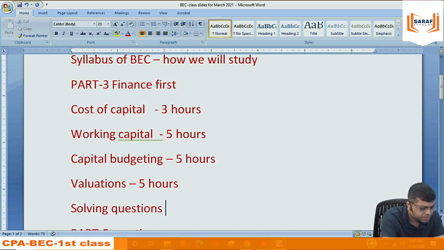questions, because when we solve questions, then only we get the confidence. So along with, suppose I teach cost of capital, I will be doing cost of capital questions in the class. When I teach working capital, I will be taking working capital questions in the class.